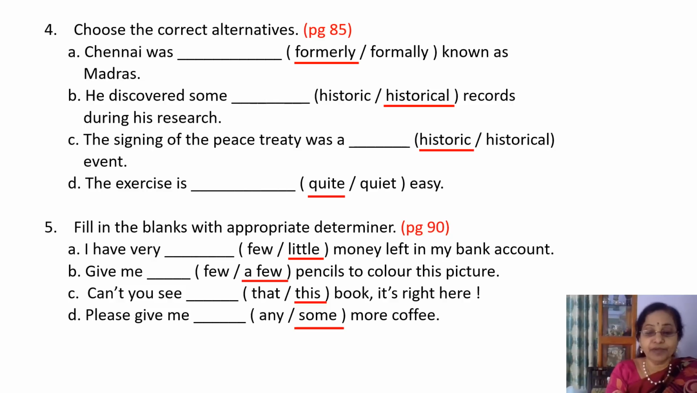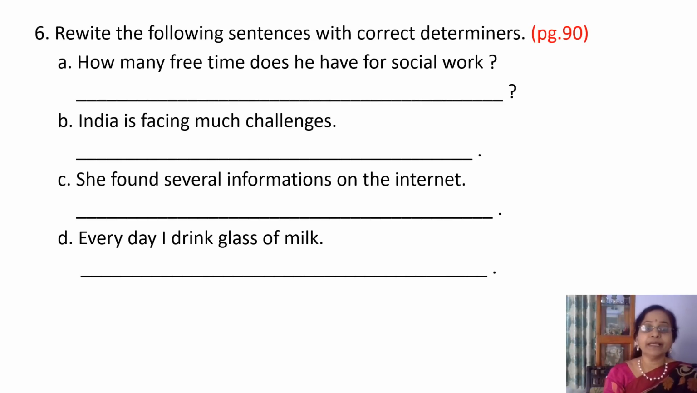Okay, next moving on to the next. C. She found several informations on the internet. So what is the error here? Information is uncountable noun. So several is a countable determiner. So the error is several over here.